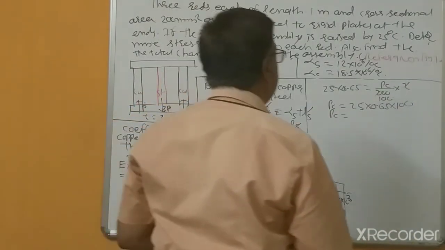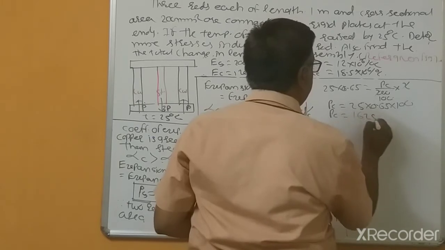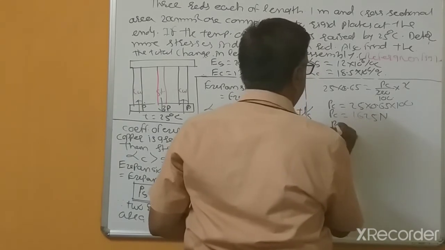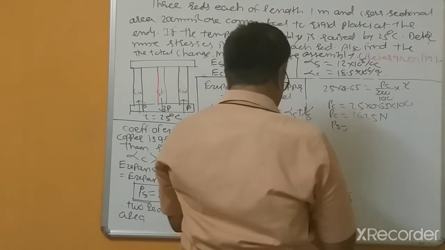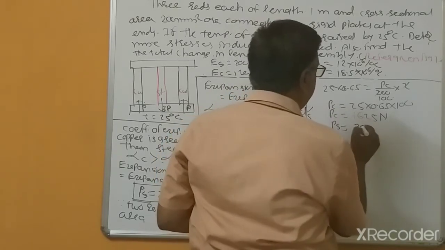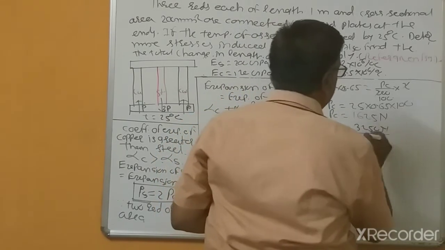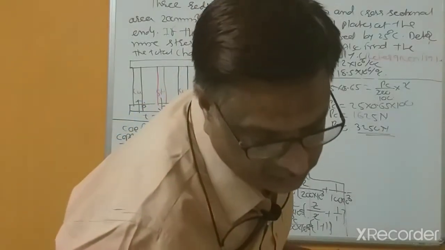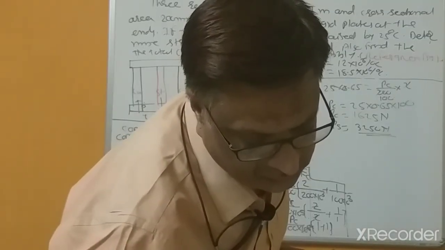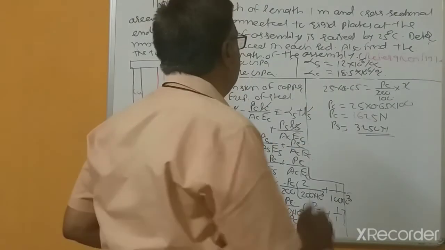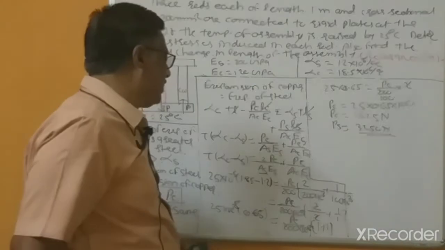So I got PC equal to 1625 newtons and PS equal to 3250 newtons. Right? So this is correct.